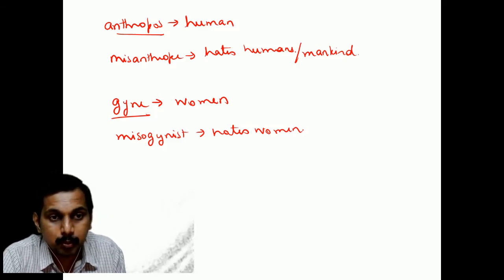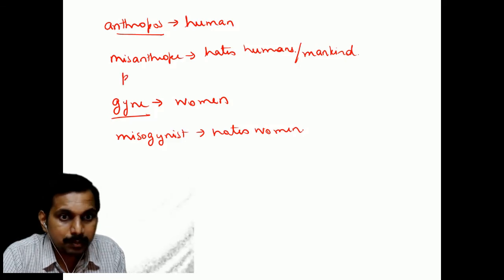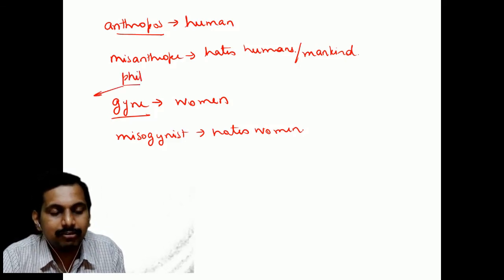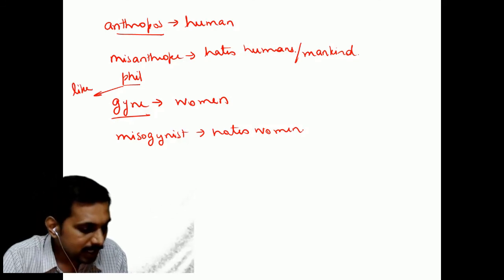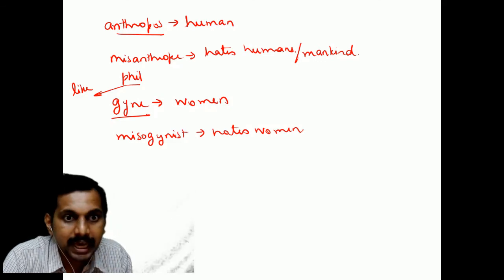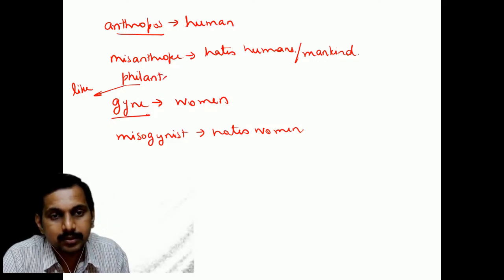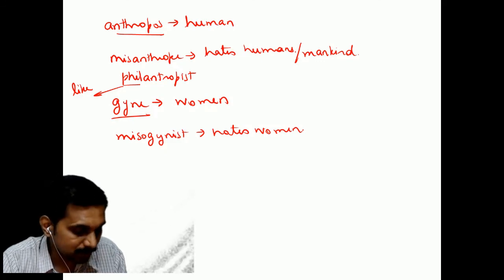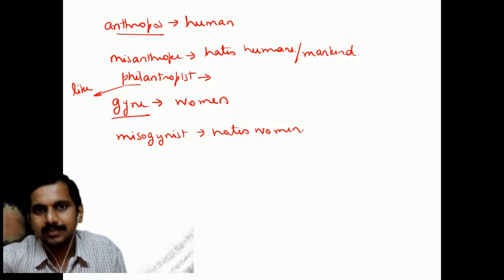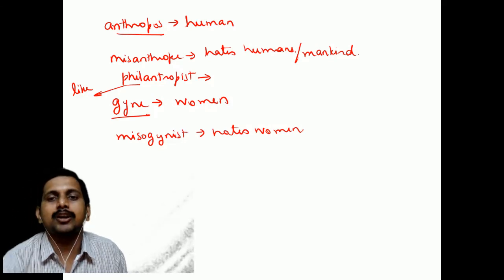Now here, anthropos, if he is a philanthropist, phil means like. If he is a philanthropist, spelling I will tell you, philanthropist. What is a philanthropist? A philanthropist is a person who is trying to give a lot of things.